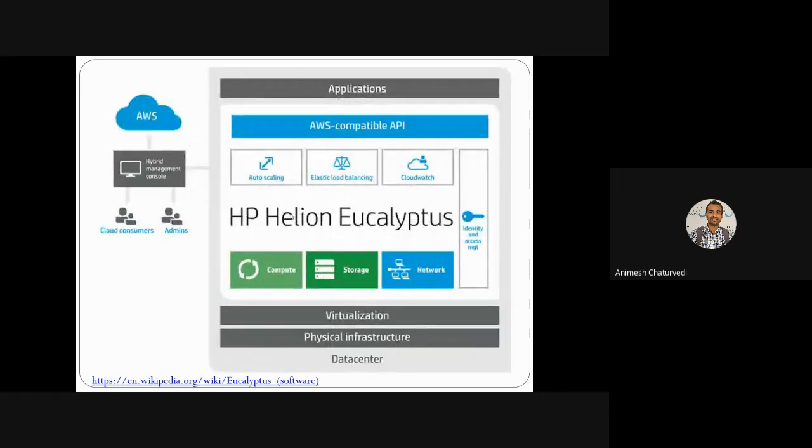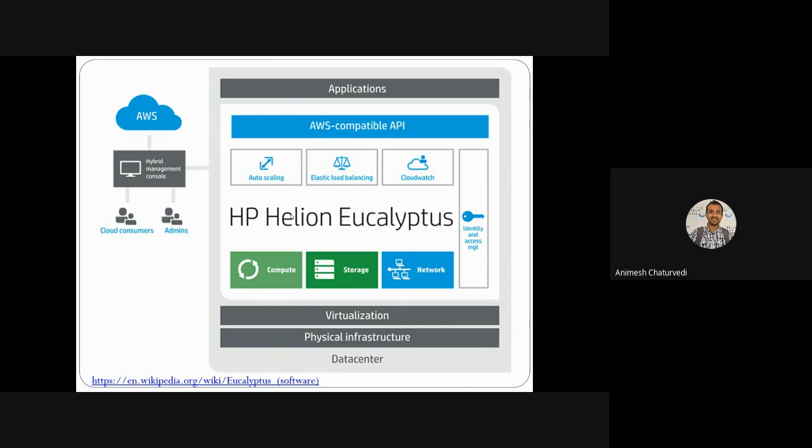So this is the figure that we want to discuss, and how the hybrid cloud works. There is an Amazon cloud, AWS we can say, and you have a hybrid management console. It does management between the admin and the cloud consumer. There are various cloud consumers who want to use Amazon Web Service, and you have some admins, and the hybrid management console looks like this.